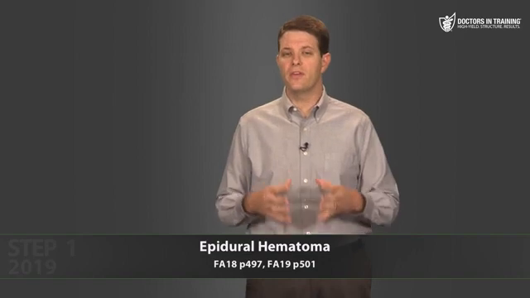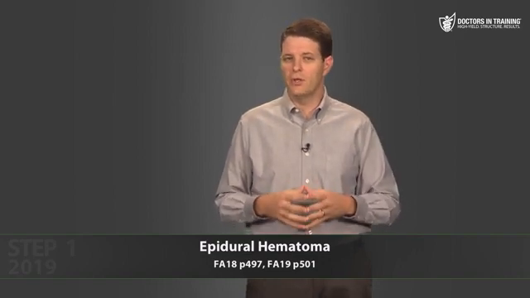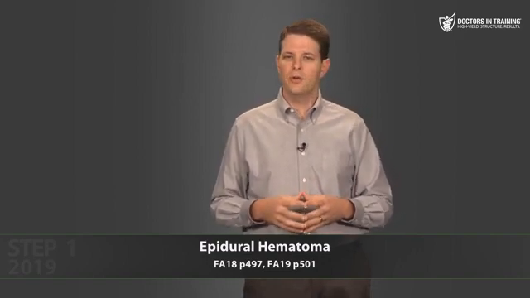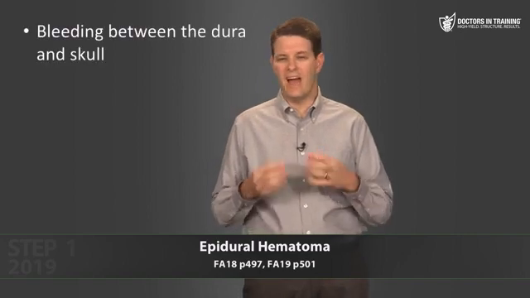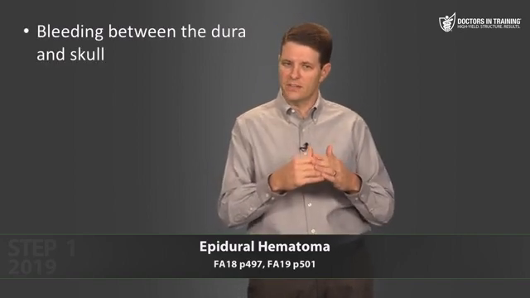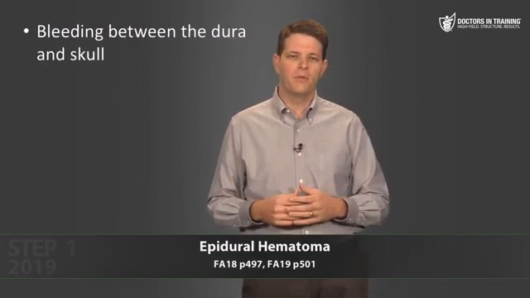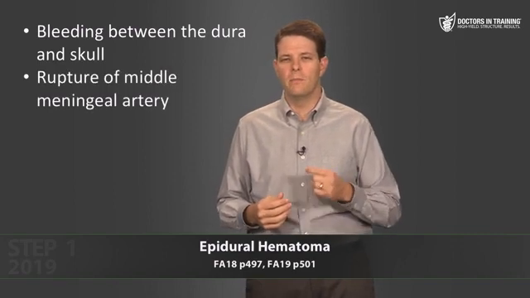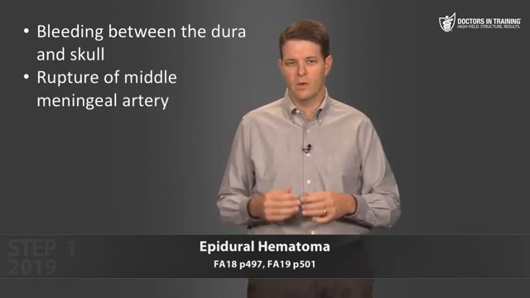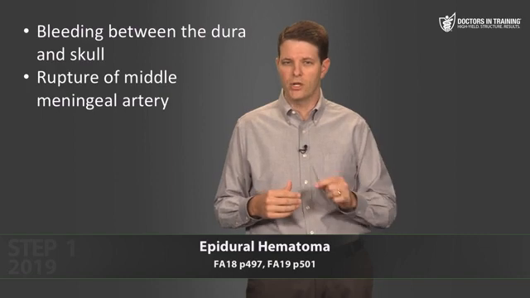Next, let's talk about another type of intracranial bleed called an epidural hematoma. An epidural hematoma is where you've had bleeding outside the dura, between the dura and the skull. Epidural hematomas are most commonly due to a rupture of the middle meningeal artery, which runs under the temporal bone. So make sure you know that.